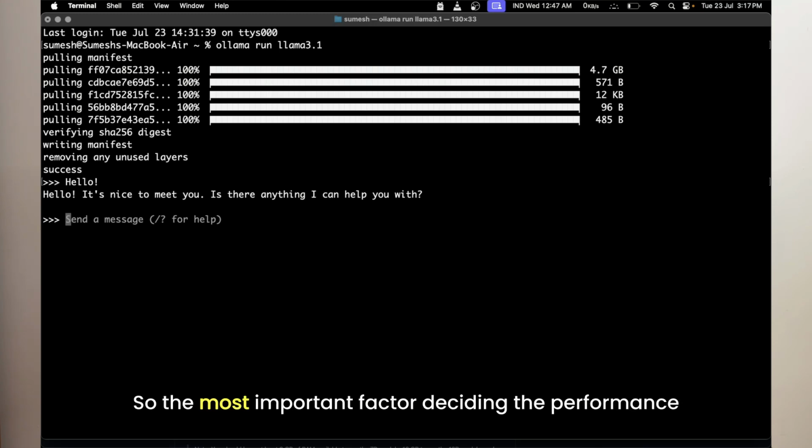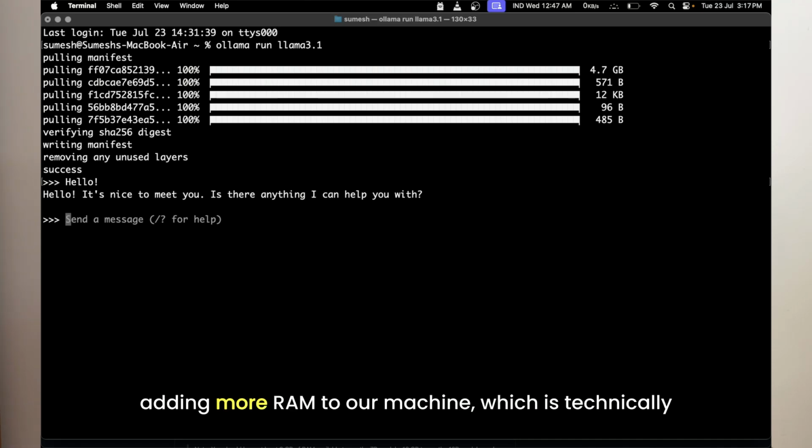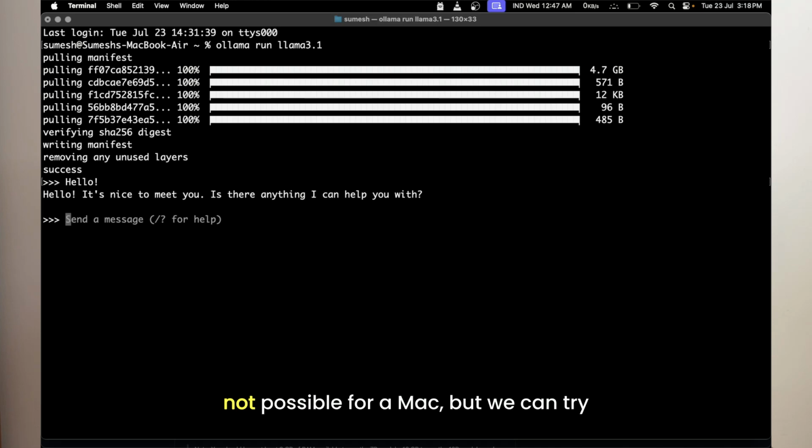The most important factor deciding the performance of this LLM chatbot is my memory. 8 GB of RAM is good enough for my current model, which is 8 billion parameters, to run smoothly. But we can still improve the performance by adding more RAM to our machine, which is technically not possible for a Mac, but we can try a virtual machine with virtual RAM.